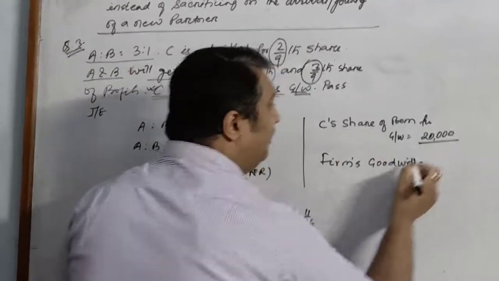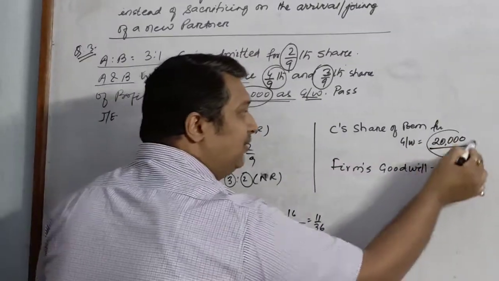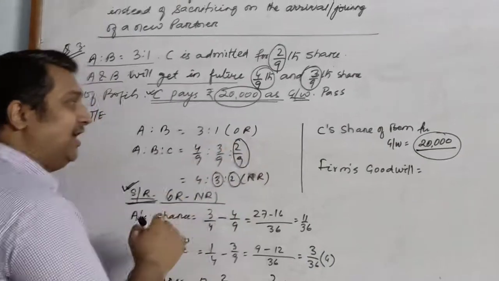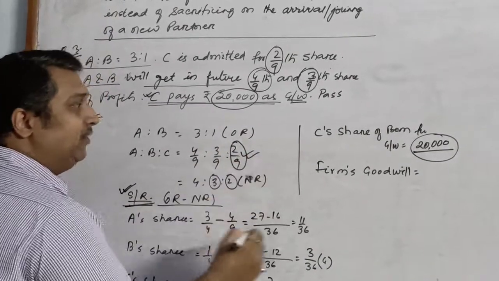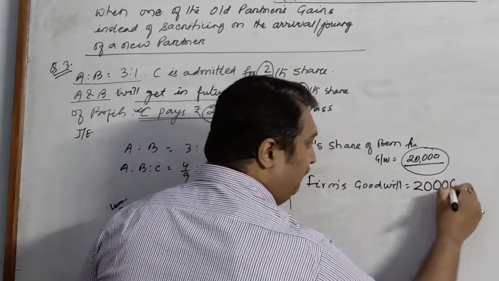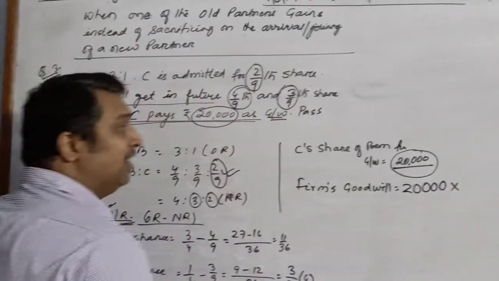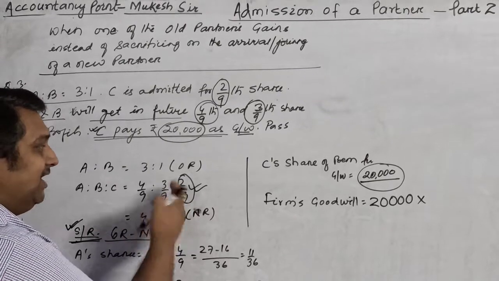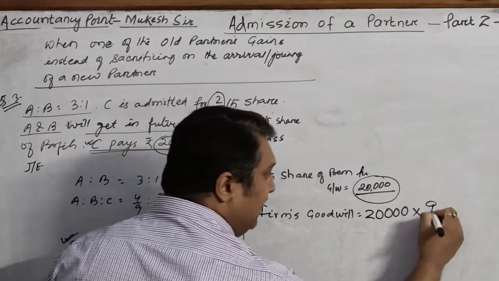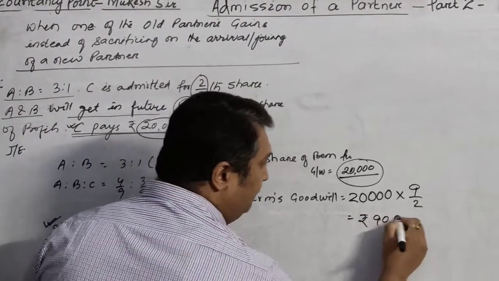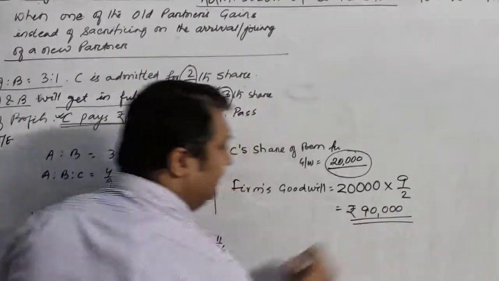What is the share of C? C has brought how much rupees? 20,000. And what is the share for which he has joined? That is 2 by 9. So you will write C's share of goodwill into the reciprocal of his share. Reciprocal means you will just write 9 by 2. So in this case, you will get the firm's goodwill at rupees 90,000.